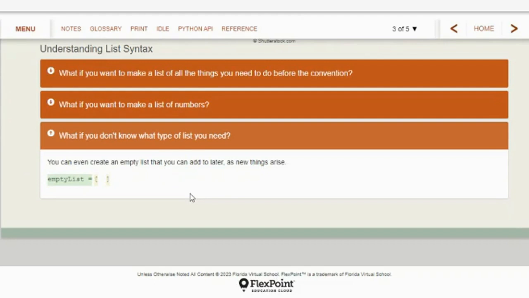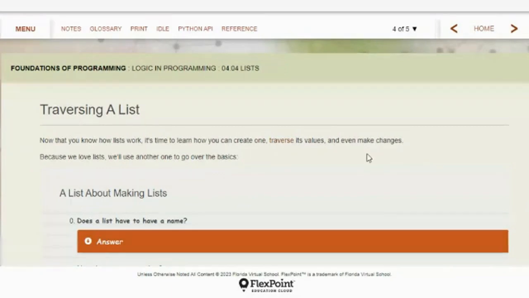Maybe people are using an input statement and the input is adding to your list. So you can create a list even if you don't know what you need in it yet. Empty list equals bracket, space, bracket. All right, let's go over here where we can actually see some examples and see more about it.